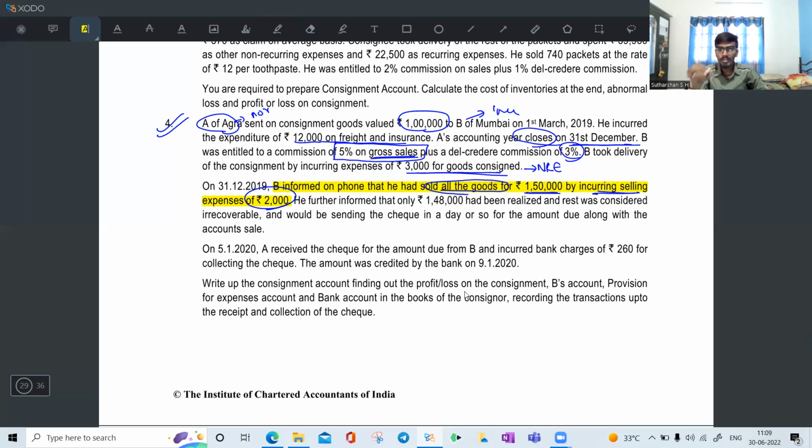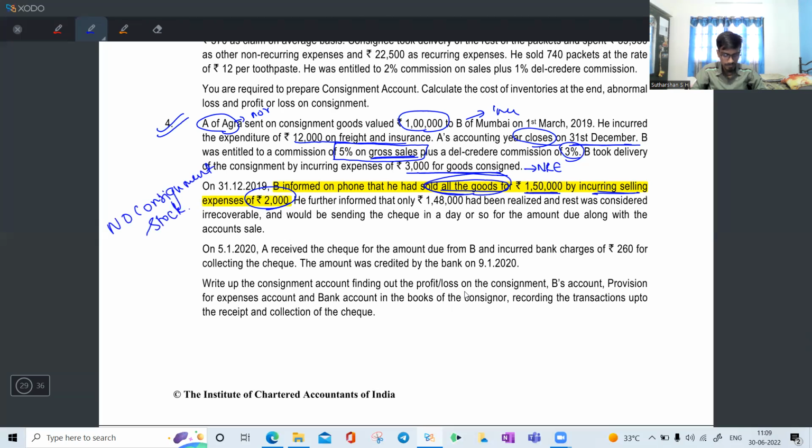The May 2022 attempt, that is June, they wrote in the June exam. This same question has been replicated in the main question paper. You can take the question paper and easily find it. He sold all the goods, right? He sold all the goods means there is no consignment stock.